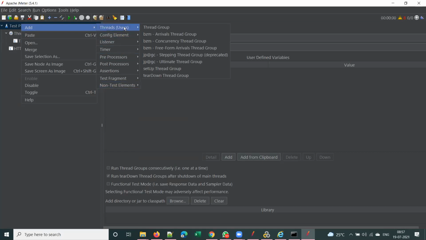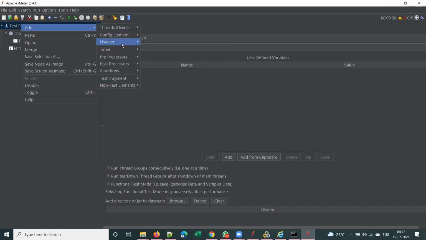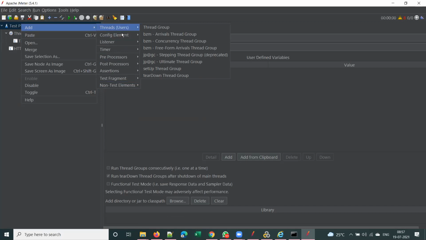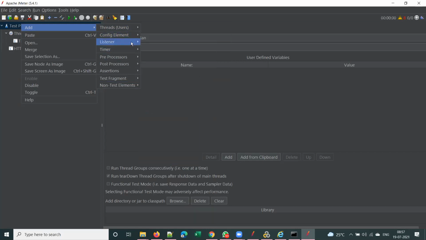So all these elements are classified under different categories. We have some elements in threads, we have some elements in config elements. Under config elements, these are all config elements. You have different listeners, right? So we'll learn each of these gradually, day by day. For now, for recording a script, we add a non-test element called HTTP or HTTPS test script recorder. Whether it is HTTP or HTTPS, we use this non-test element called HTTPS test script recorder.